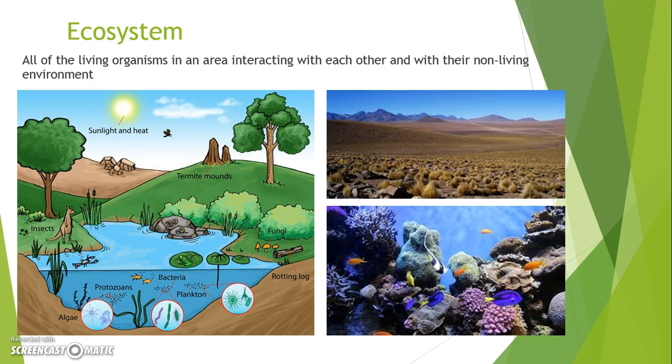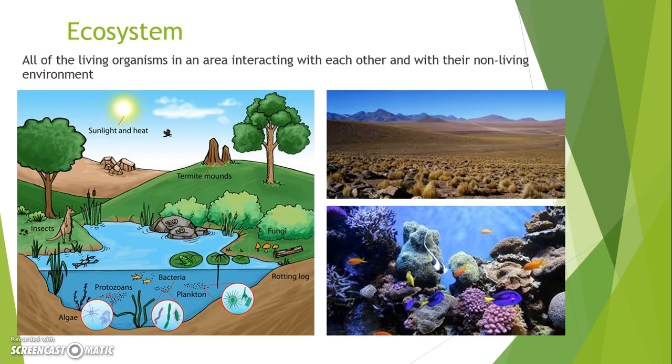An ecosystem is all of the living organisms in an area interacting with each other and with their non-living environment. Ecosystems include water, air, sunlight, soil, plants, microorganisms, and animals.